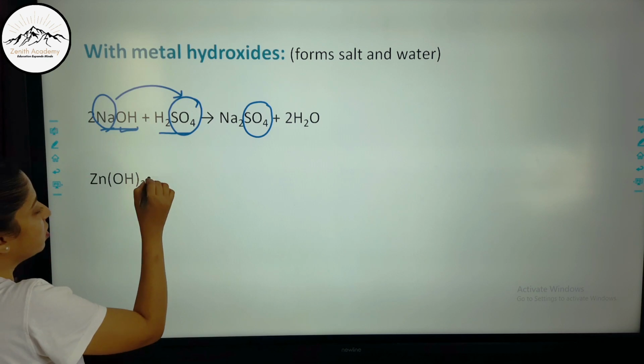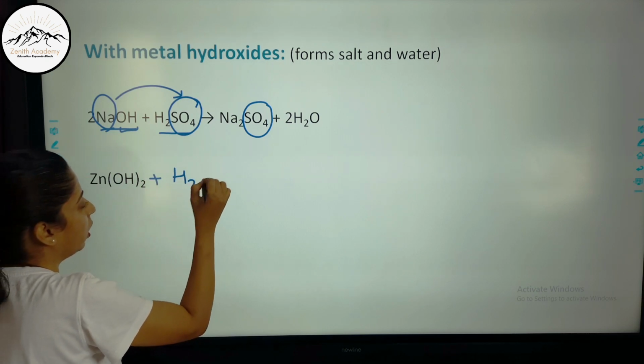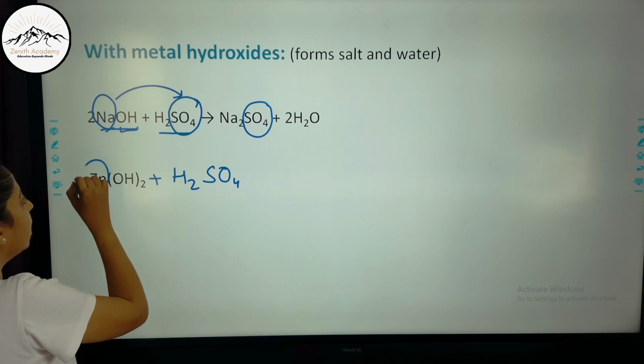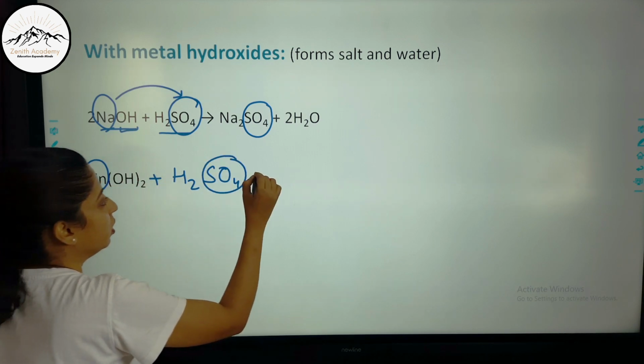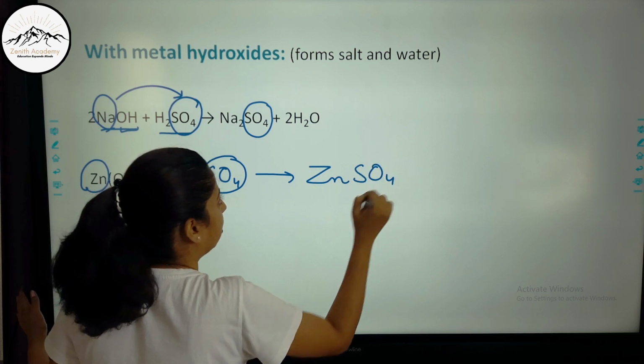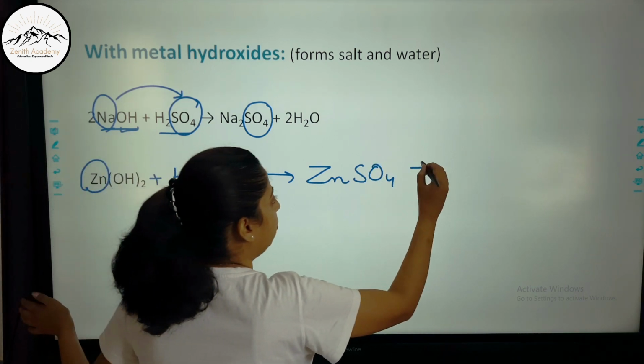Now zinc hydroxide plus H2SO4 will form salt and water. So this will be the cation, this will be the anion. So it will form zinc sulfate and water.